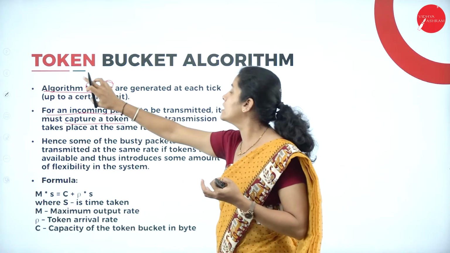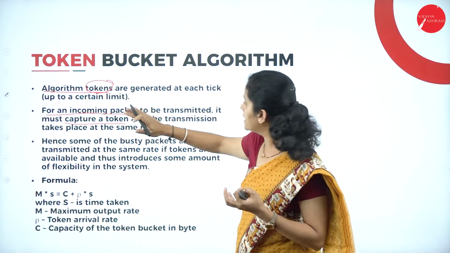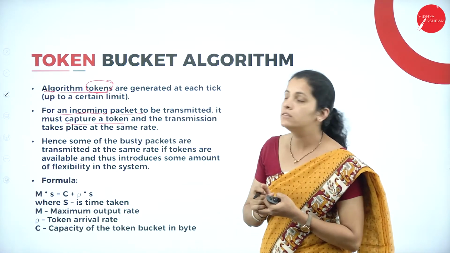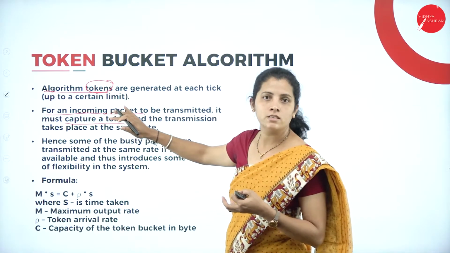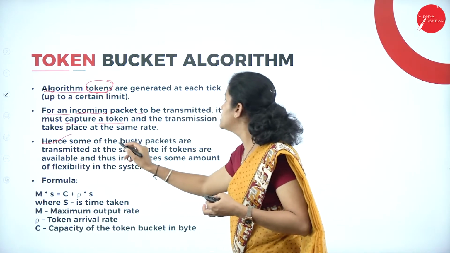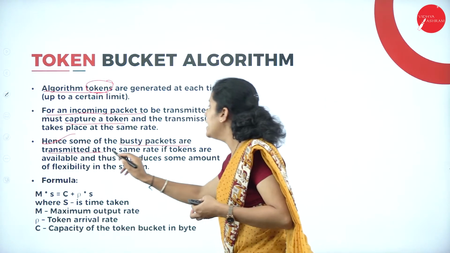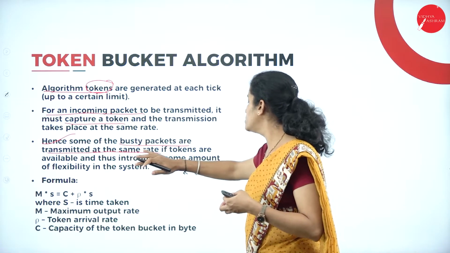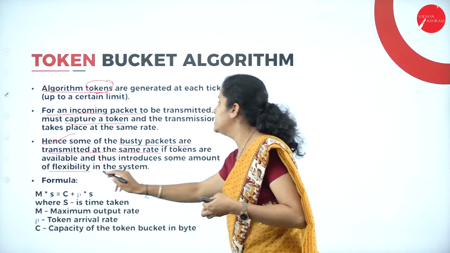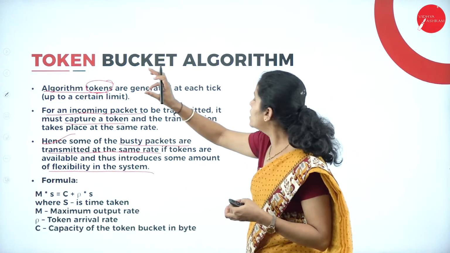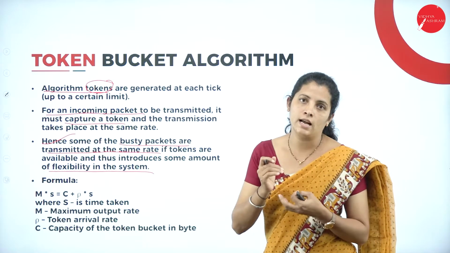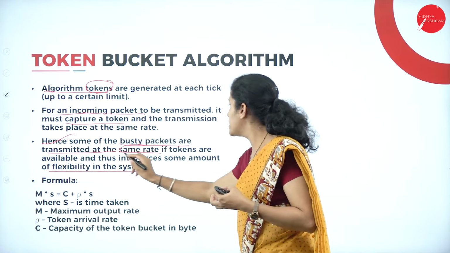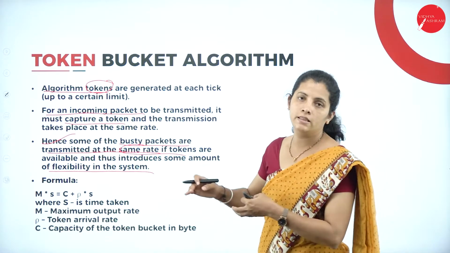That means the incoming packet can be transmitted only when it captures a token, and the transmission takes place at the same rate. Hence some of the bursty packets are transmitted at the same rate if tokens are available, and thus it introduces some amount of flexibility in the system. That means in the token bucket algorithm, it is possible to transfer bursty data or bursty packets at the same rate if the tokens are available in the bucket.